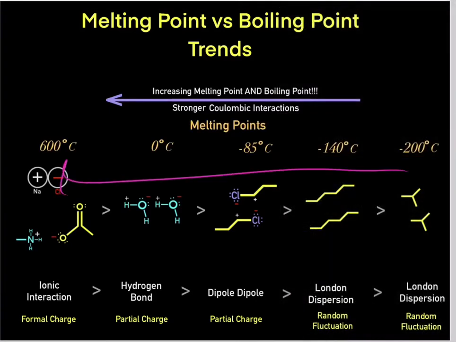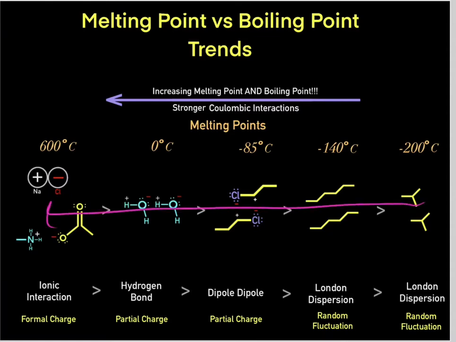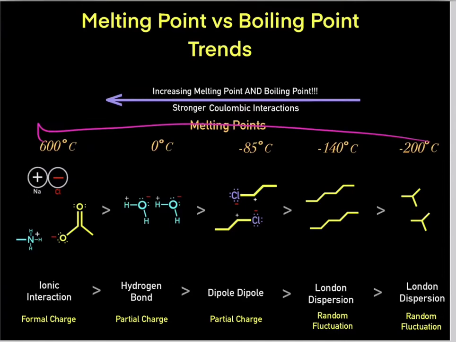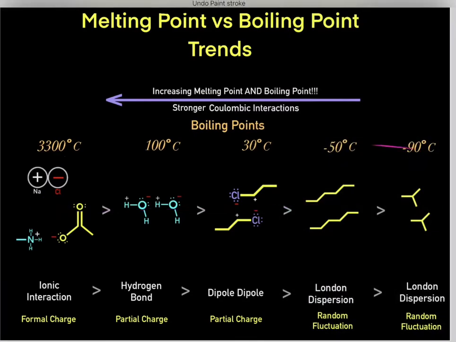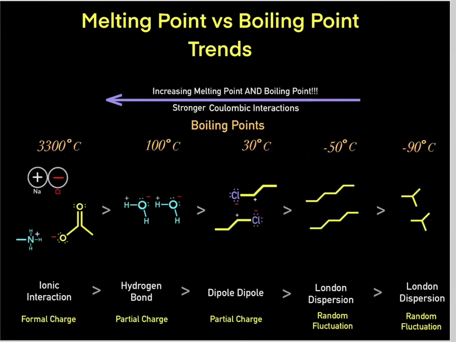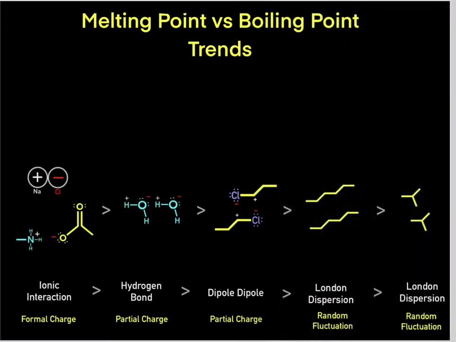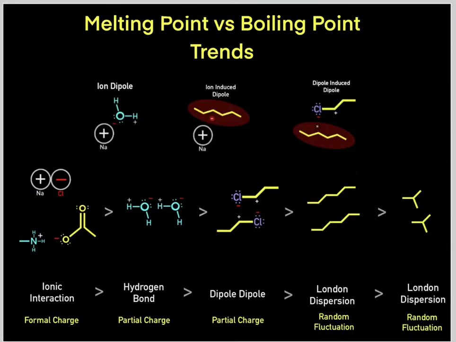For example, here are a couple theoretical melting points. But again, we can see as the Coulombic interactions increase, the melting points increase. These melting points increase. And again, as the Coulombic interactions increase, the boiling points increase for these theoretical liquids. So again, these are the types of intermolecular interactions that form these Coulombic interactions that form solids and liquids. However, what's also important to realize is we can have cross-mingling of these Coulombic interactions.